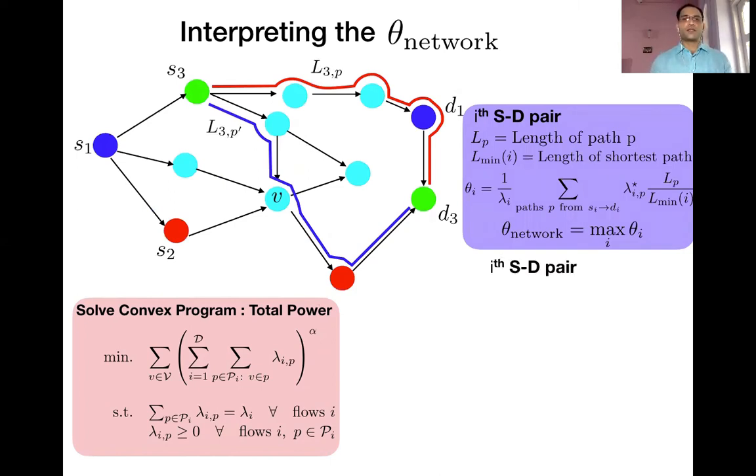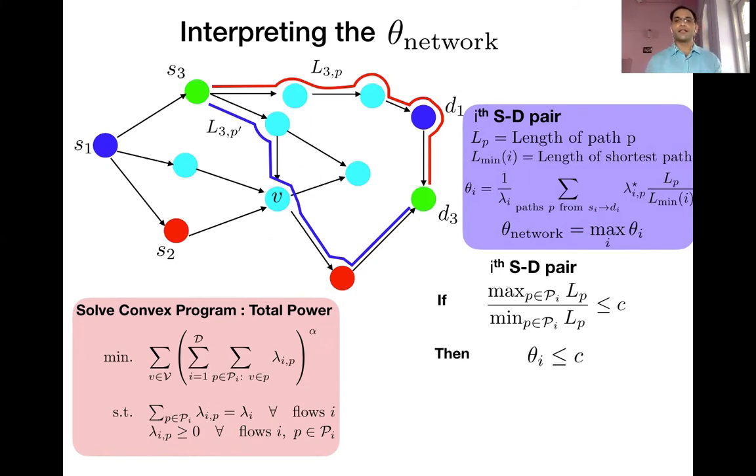For the i-th source destination pair, suppose the network is well balanced, by which I mean that the length of the maximum or the longest path with respect to the shortest path is bounded by a constant C. Essentially that's what I mean by a network being balanced, that no two paths going from a source to destination pair are very different in terms of their length.